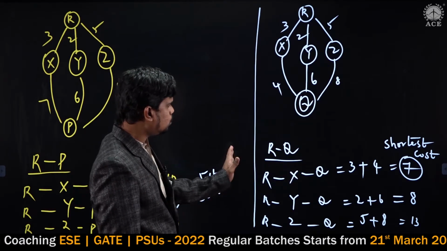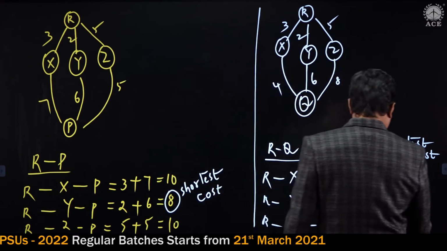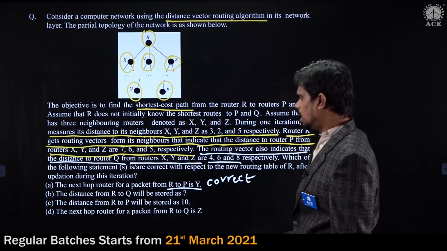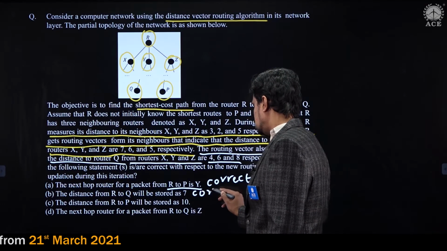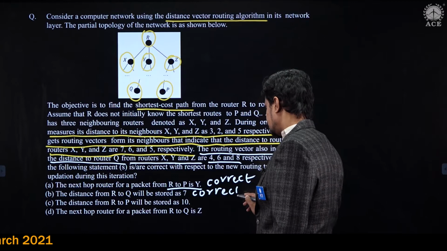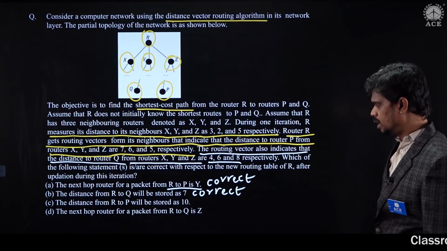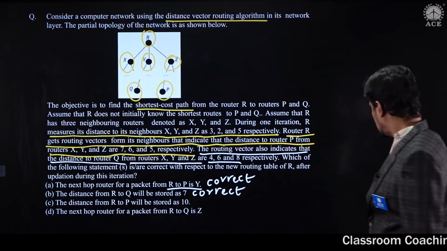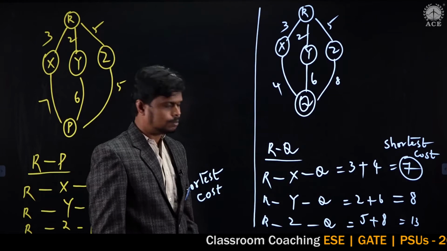So the shortest cost is 7, and it would be updated. That is why option B is also correct. The distance from R to Q will be stored as 7 according to the measures which we have done here. Okay.